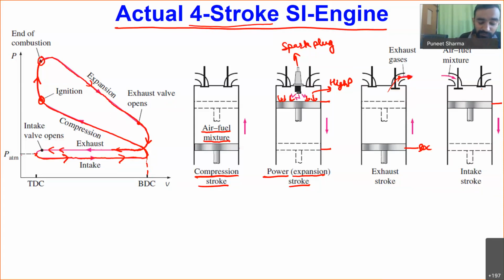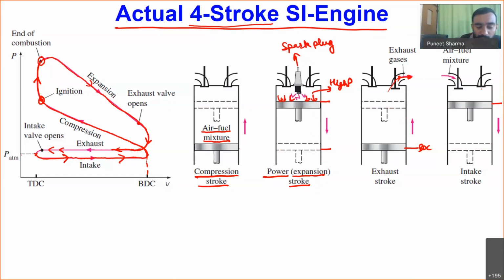Okay, and in these 4 strokes, if you see carefully, during the compression process we are compressing our working medium which is inside. So during this we have to provide a certain amount of work, so we have to add work into our system. Then during the expansion process, what will be happening? High pressure gases are created, and these high pressure gases act on the piston. So this is our power stroke, where power will be produced. Then during exhaust also we are moving the piston, so in this process also we have to provide a certain amount of work. And during intake also we are moving the piston, so we have to provide a certain amount of work.